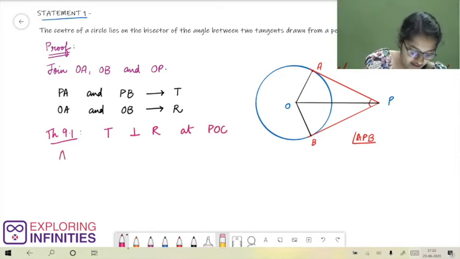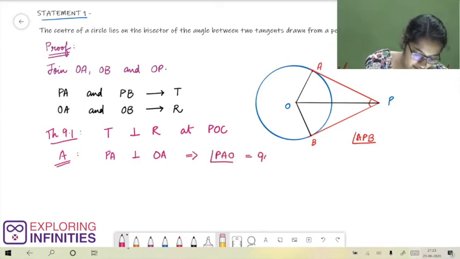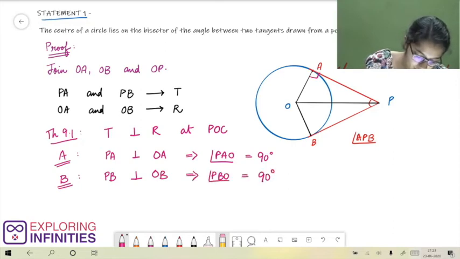On applying this theorem at point A, we obtain tangent PA is perpendicular to radius OA. That implies angle PAO is equal to 90 degrees. Similarly, at point B, we get tangent PB is perpendicular to radius OB. That implies angle PBO is equal to 90 degrees.